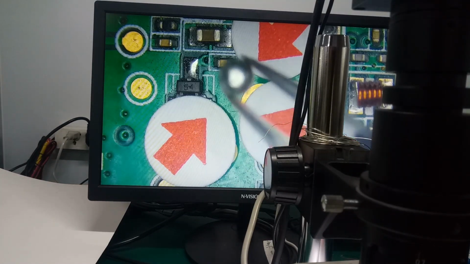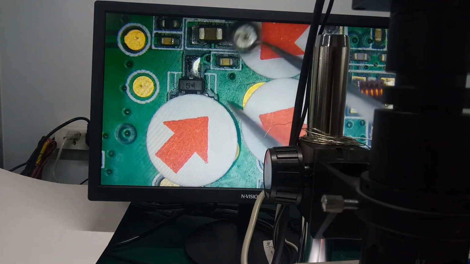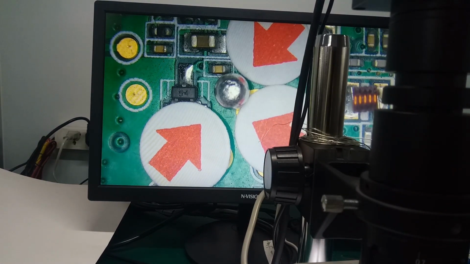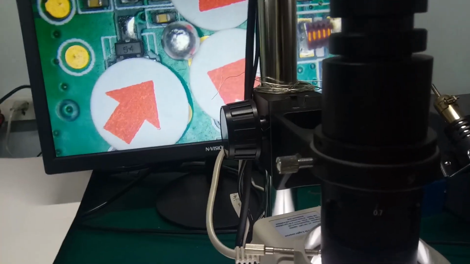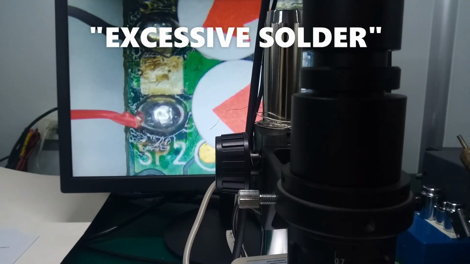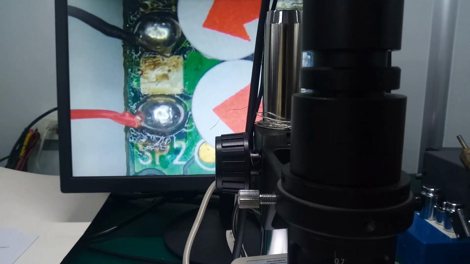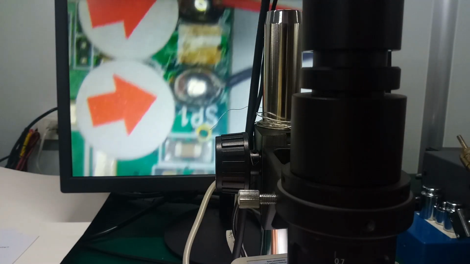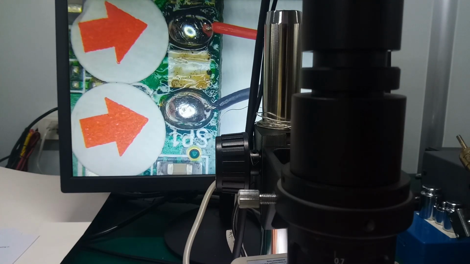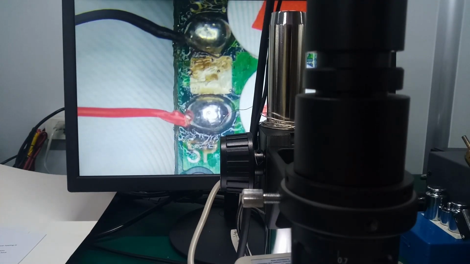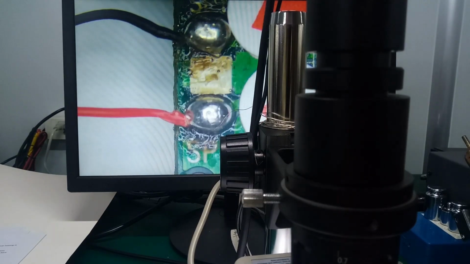Here, this is dangerous. It will cause of rattling. Rattling means when you shake the unit, something is shaking inside. Excessive solder. The solder is much bigger than this one. Look. Observe the wire. It's already melted. See?